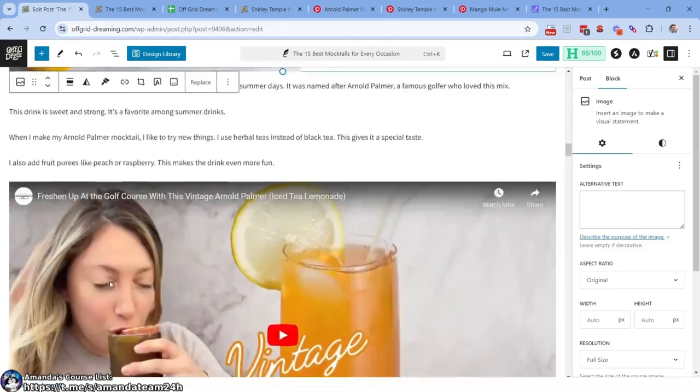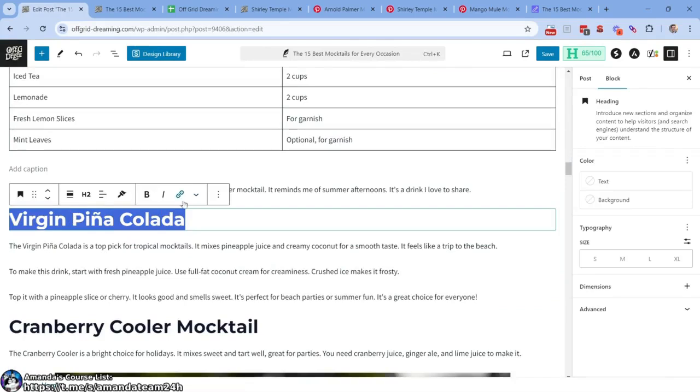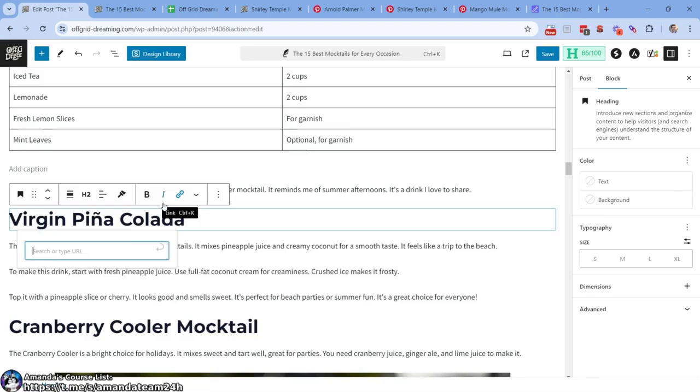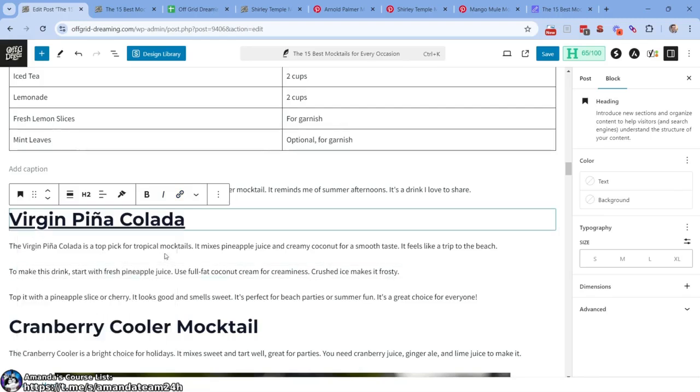So if we were to continue on, let's just go through one more. Virgin Pina Colada, I'm going to control C. So I'm highlighting it all, control C, come here, and I'm going to put it here because this will search the title of the article in WordPress on your website. Then we're going to click this, boom, it's hyperlinked.